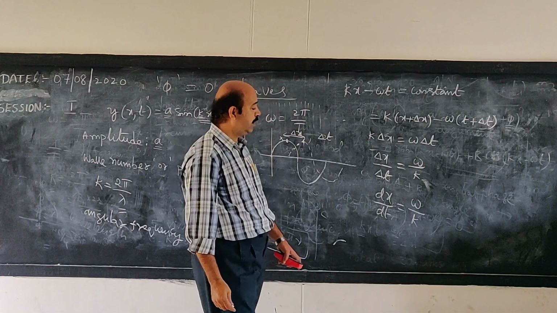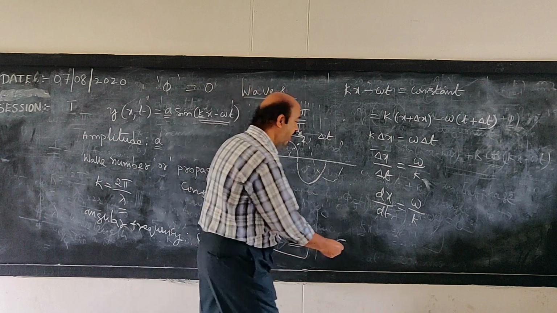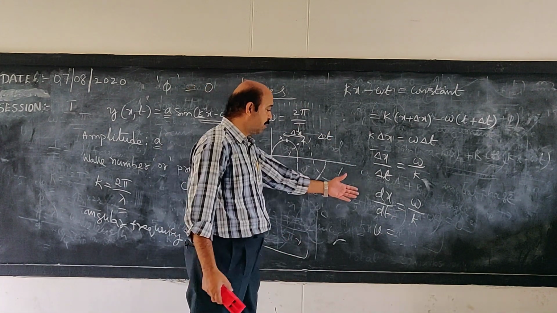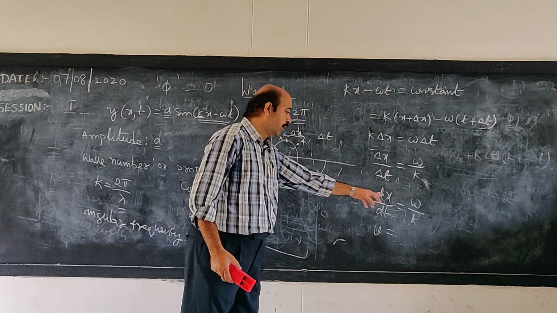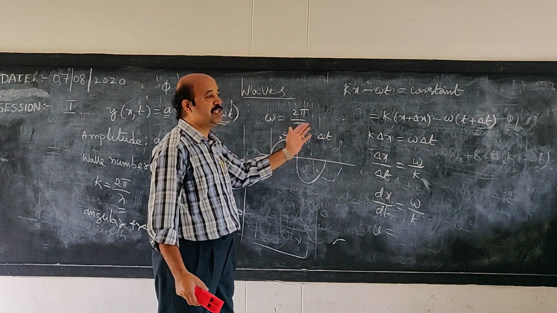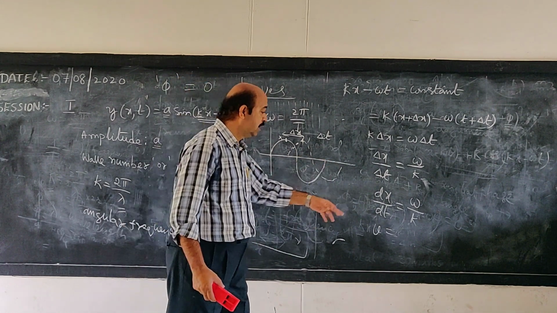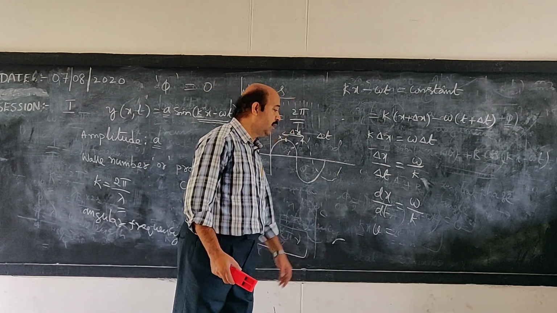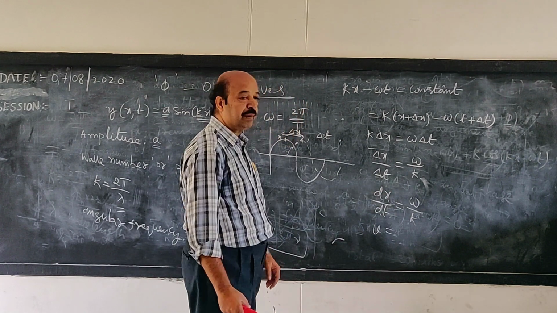This is nothing but the rate of change of displacement, that is the wave velocity. There is a displacement of the position of the wave from x to x plus delta x. The rate at which the displacement changes is known as velocity. Therefore, the wave velocity is given by omega by k.